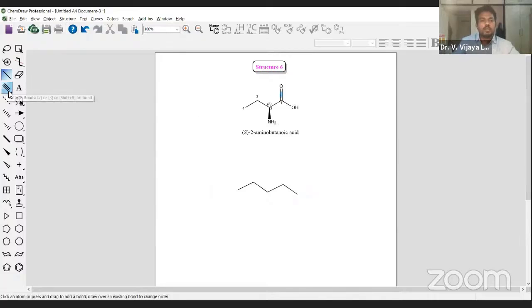To get a double bond, simply go to this particular place where you will see all different kinds of double bonds. Simply come to a place where you want to insert the double bond. So insert the double bond. Then after that, what you need to do is simply add these two letters. In fact, if you want to add this bond also, you can add it later. That's not a problem. So let me add this oxygen and OH.